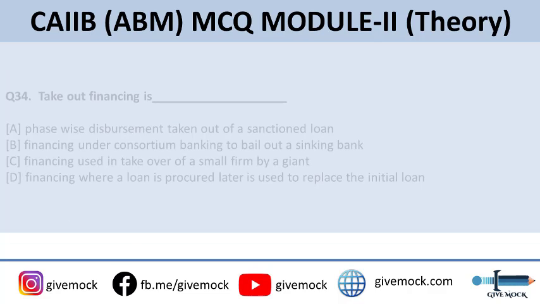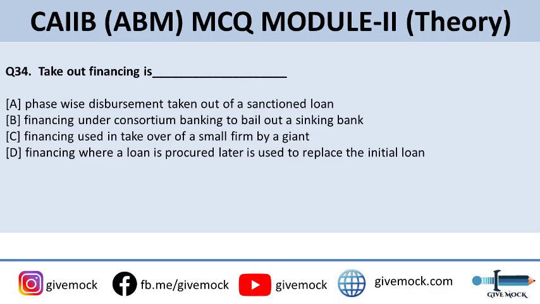Coming up to the next question, that is takeout financing is. This question asks you what is meant by takeout financing. Options are A, phase-wise disbursement taken out of a sanctioned loan. Option B, financing under consortium banking to bail out a sinking bank. Option C, financing used in takeover of a small firm by a giant. Or option D, financing where a loan is procured later and is used to replace the initial loan. The correct answer is option D.